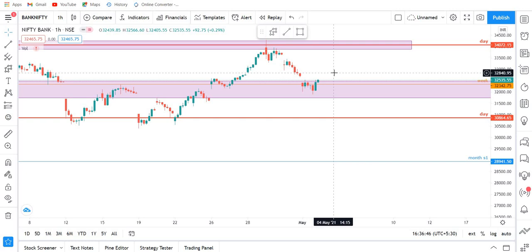That's why I keep on saying that be conservative on this kind of market. Wait for market to go below this support level of the weekly, then you can openly short the market. These are my suggestions to all of you. Okay, so I hope you are clear with the Bank Nifty and Nifty things.